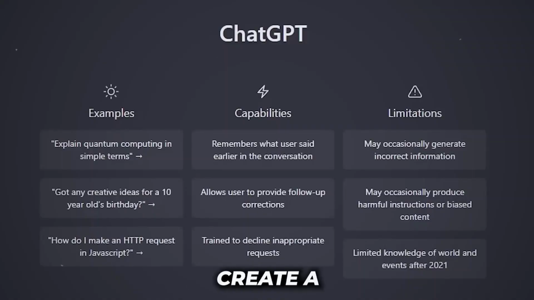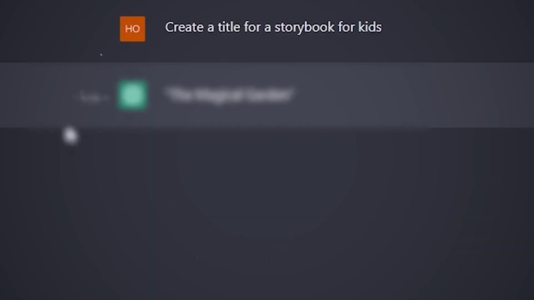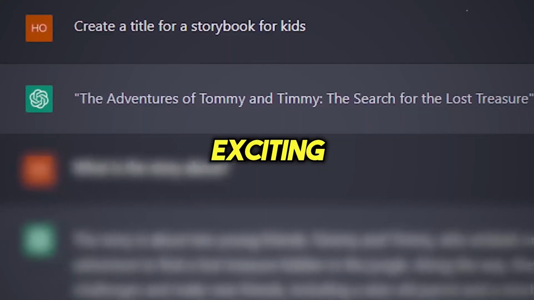As you know, to create a good storybook, you first need to come up with a good story idea. So I asked the chatbot to generate a title for a storybook related to kids. I didn't like the first answer. We needed something more exciting, so I gave it another chance. This time, it was a lot better. That sounds like a very exciting story we can start with.